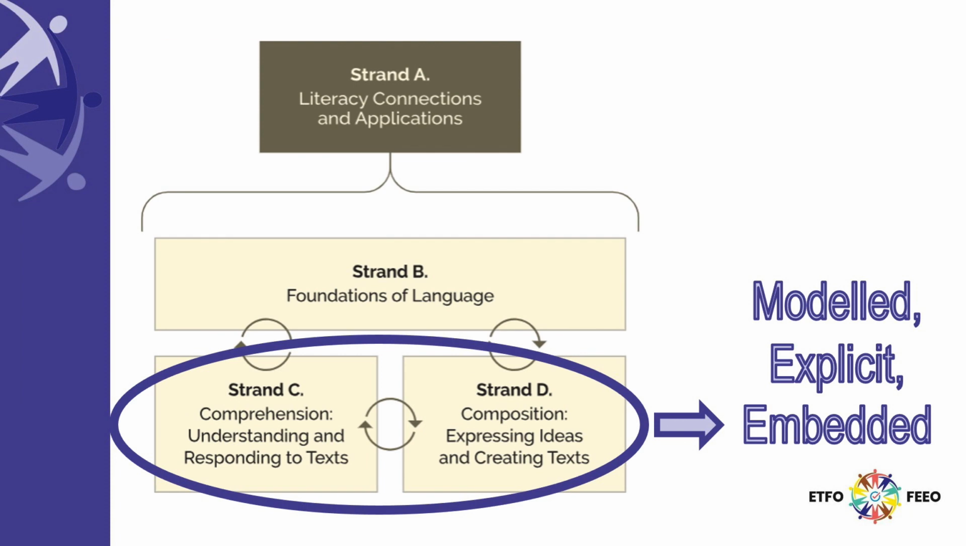Two other important components are found in Strands C and D, comprehension and composition. These skills need to be modeled, explicitly taught, and embedded throughout the day in different content areas. Read-alouds are a great way to model and explicitly teach skills like comprehension and components of writing. They are also effective when embedded as part of learning in other subjects as well. A few examples include using read-alouds to build background knowledge in social studies, explicit instruction in reading nonfiction text in science, or teaching specific vocabulary during mathematics.